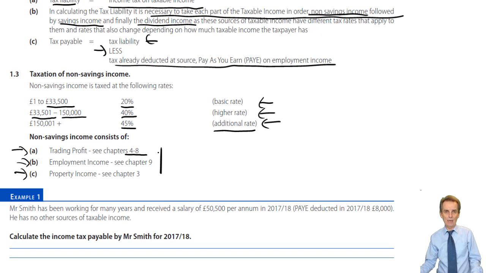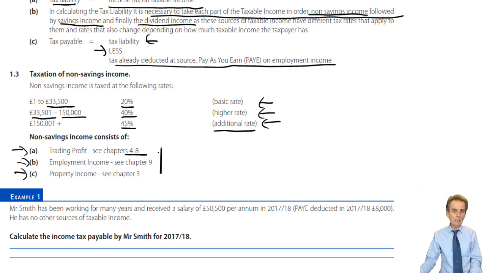Equally, if a partnership makes a loss, we need to share that loss out amongst the partners, and then each partner is free and able to make their own decision about which of the available loss reliefs they would choose to take. But again, there very quickly is 5 chapters that we'll be looking at, and there will be much to say about each of those areas. So again, we cross those bridges when we come to them. Employment income, just one chapter, Chapter 9, but a big one. And as I said to you in that first lecture on this chapter, it's a very important one as well. Something on employment income in one part or other of the paper will be involved.